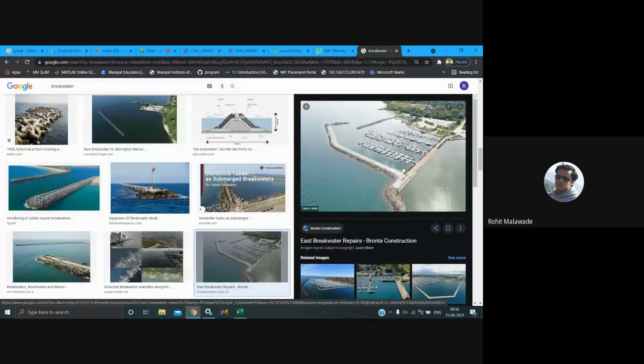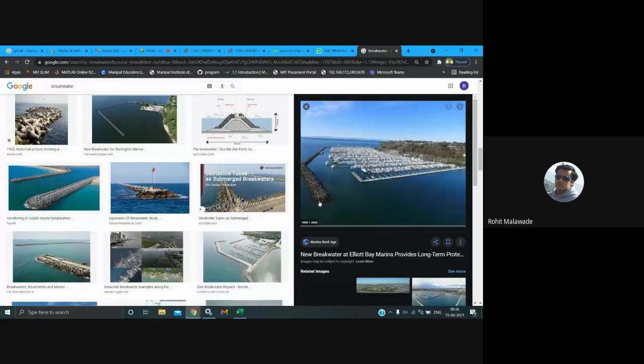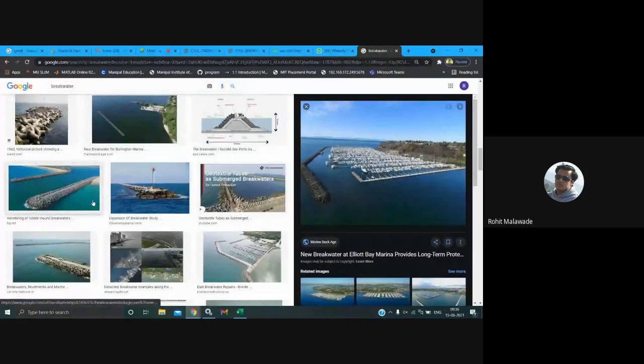And here you can see how the harbor has been protected. This particular structure we call a breakwater. How is it going to help your harbor?